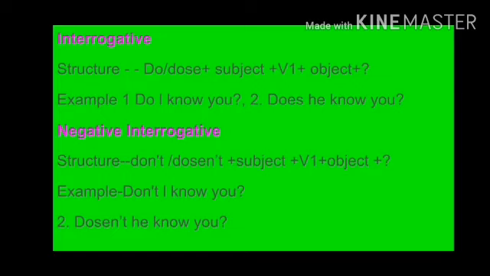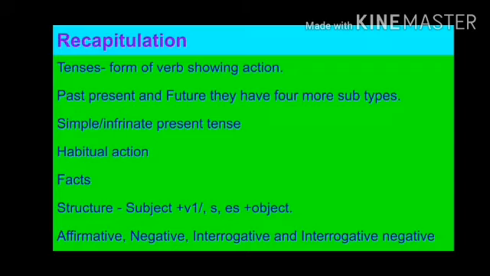Now the negative interrogative. The structure of this sentence is don't/doesn't plus subject plus V1 plus object. So see the example. Don't I know you? Doesn't he know you? So these are the forms of the sentences of simple present tense. If you are writing simple present tense and you have to change the forms of the sentence, you have to use this structure. So let's have a quick recapitulation.